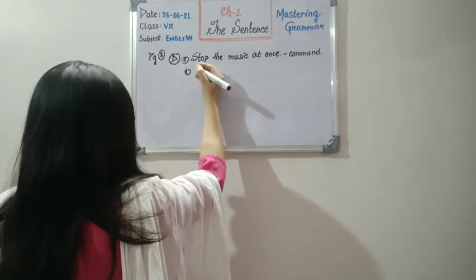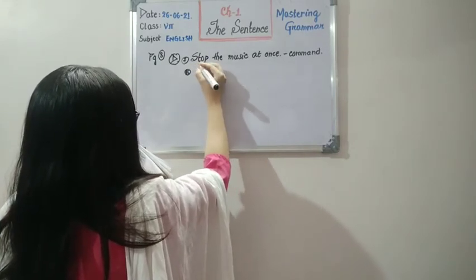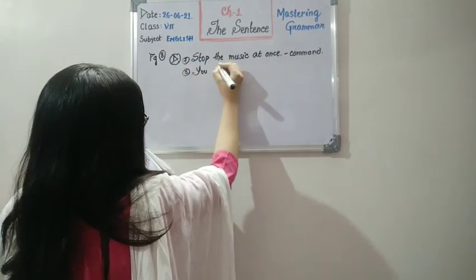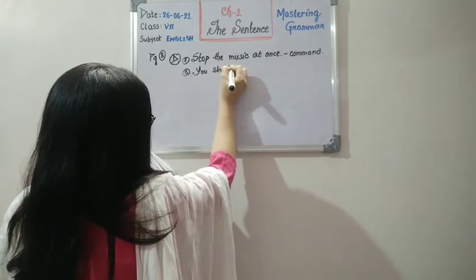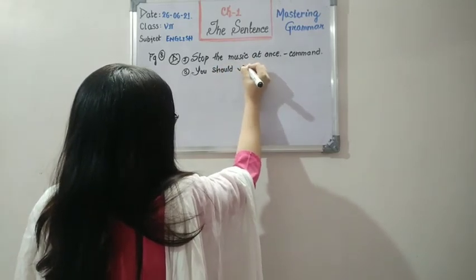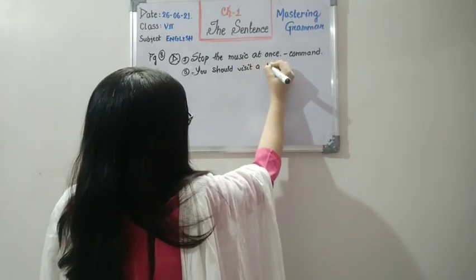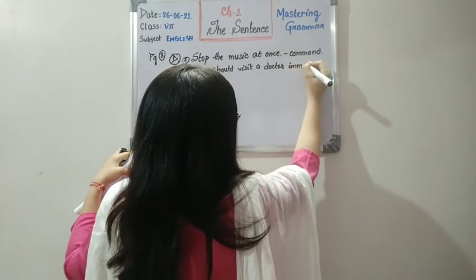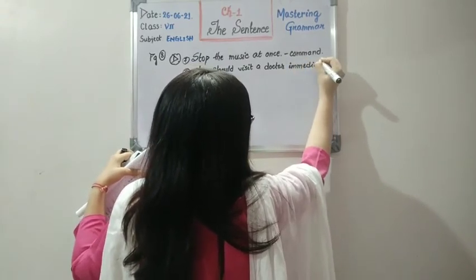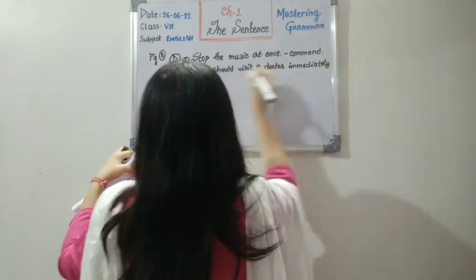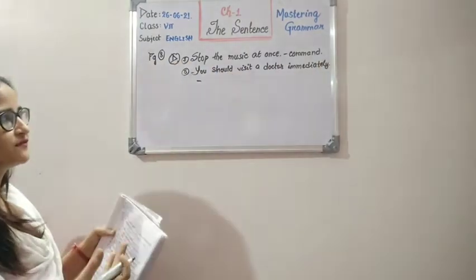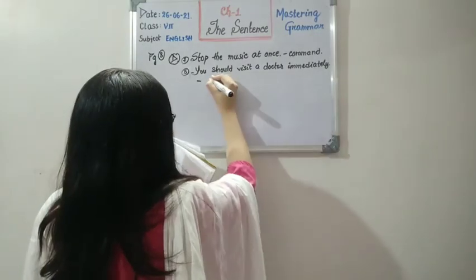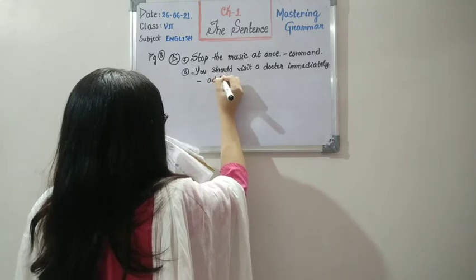Now number 8. You should visit a doctor immediately. Now children, you can see there's an advice to this sentence. You are being advised to visit a doctor because your condition might be serious. So you should visit a doctor immediately is an advice.